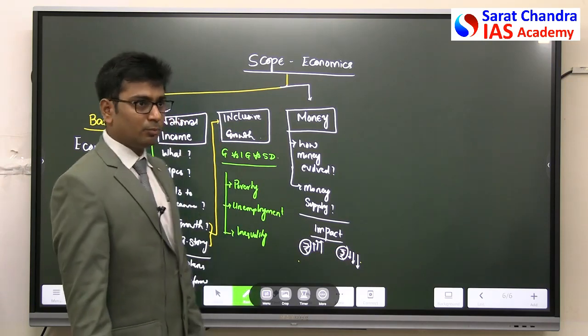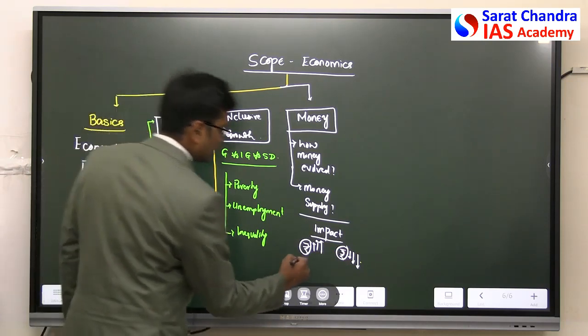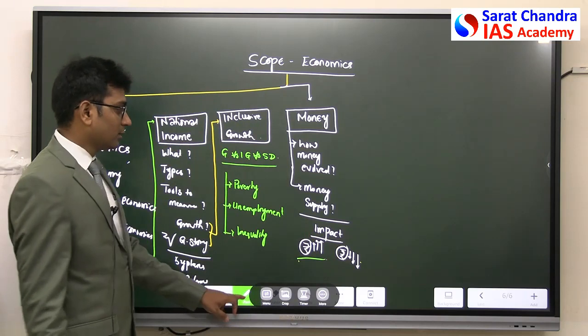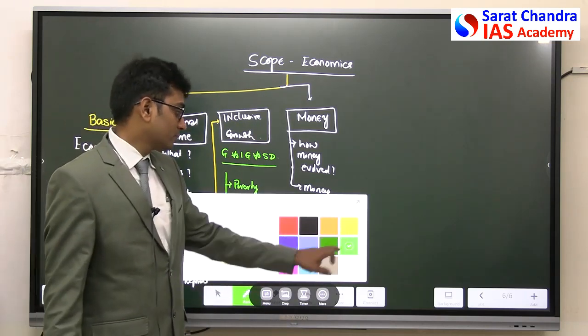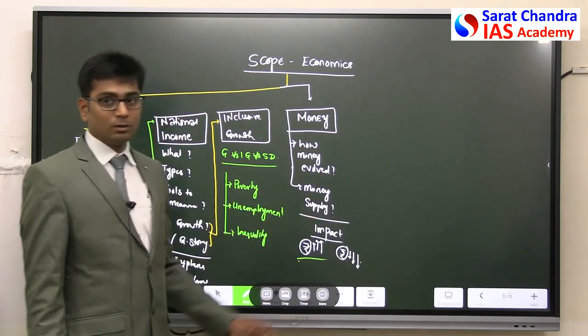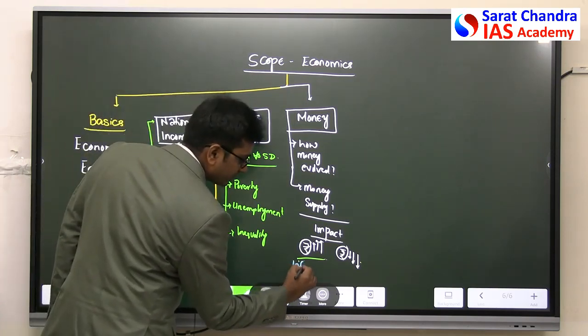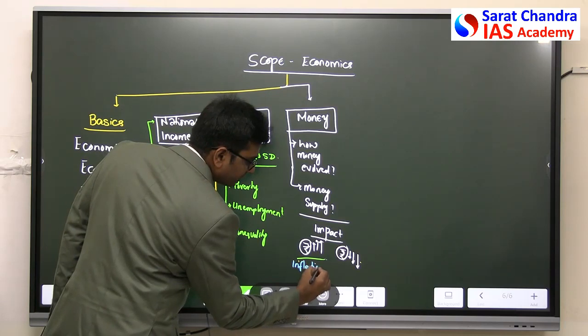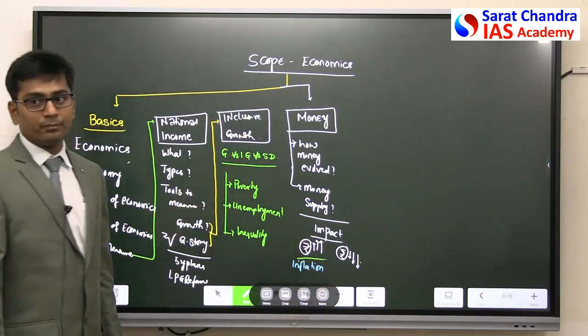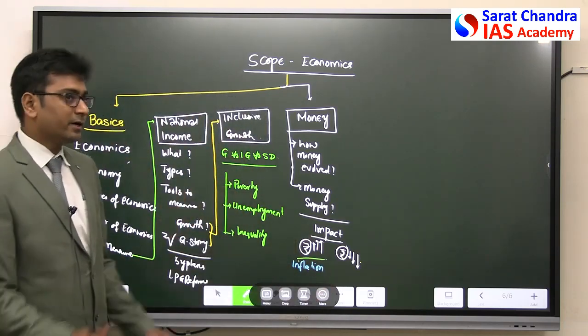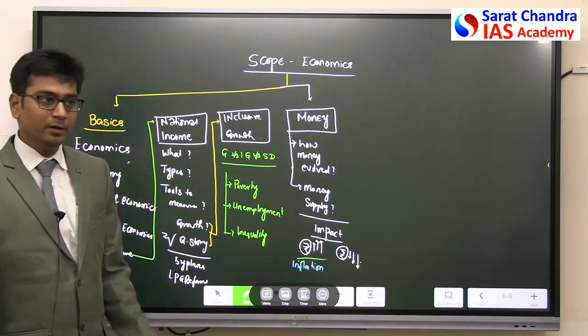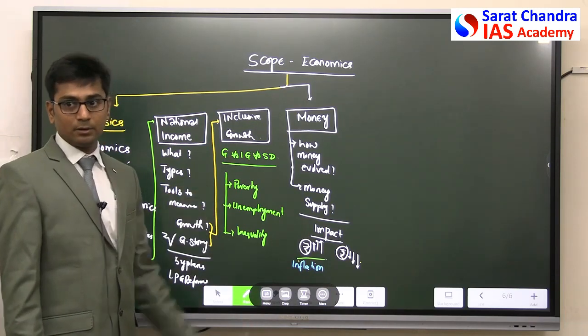when there is more money, what do we do? We float in the air. Right? This is the thing. So when there is more money, what will be the impact? In the economy, there is an impact called inflation. Right? Inflate means balloon gets inflated. Why? There is more money or there is more air.